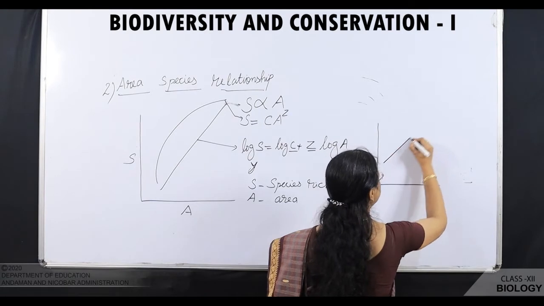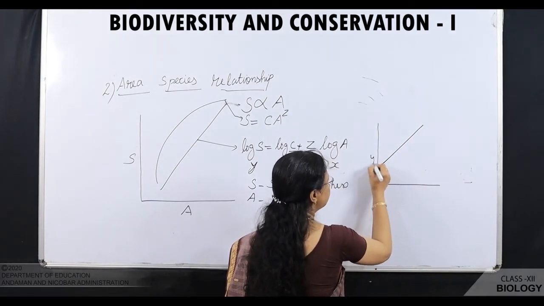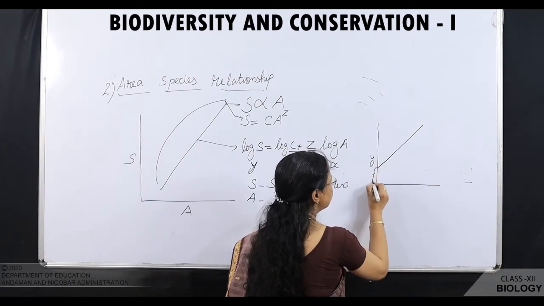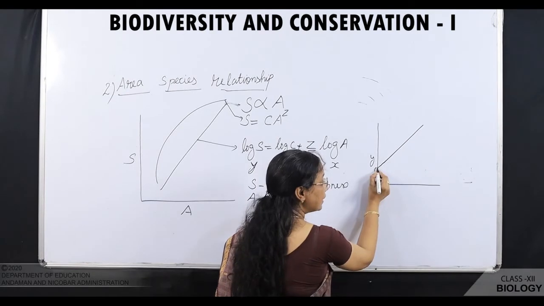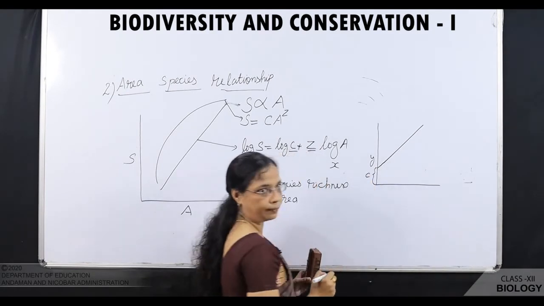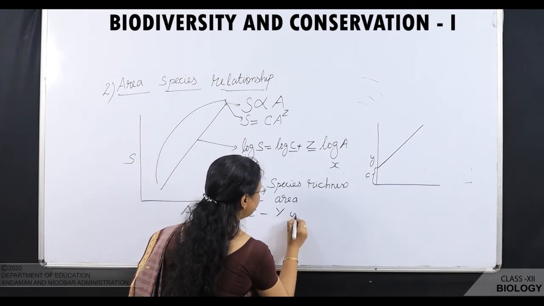If you are drawing a straight line, where this line intercepts the y-axis, that is the C. The point where the straight line intercepts is known as C. So, we can say C is equal to the y-intercept.